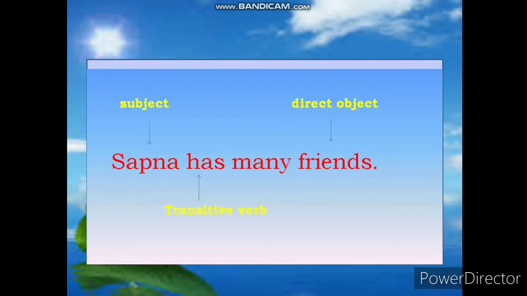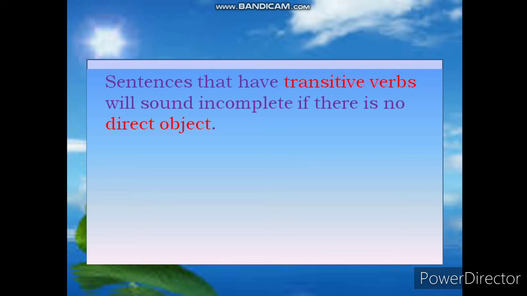For example, Sapna has many friends. In this sentence, Sapna is subject, has is transitive verb which needs a direct object to give the meaning to the sentence, and friends is direct object in this sentence. Sentences that have transitive verbs will sound incomplete if there is no direct object.